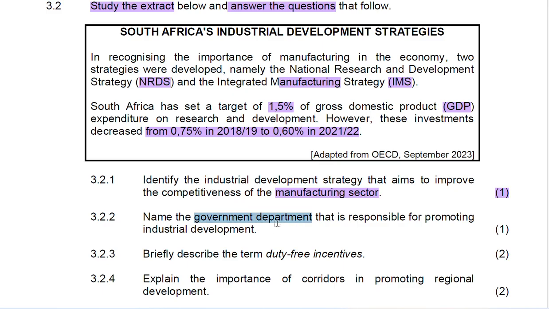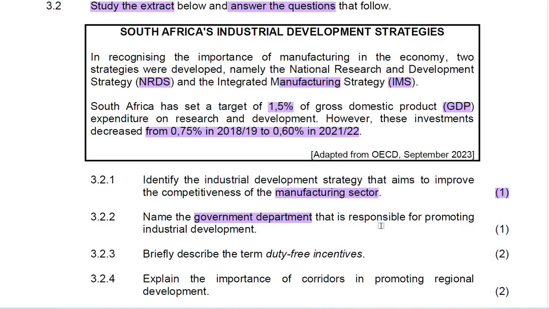This is the department that you would have learned about during your economics class, and now you need to respond. It is not going to come from the article. It has to be stored in your mind for you to be able to answer the question.